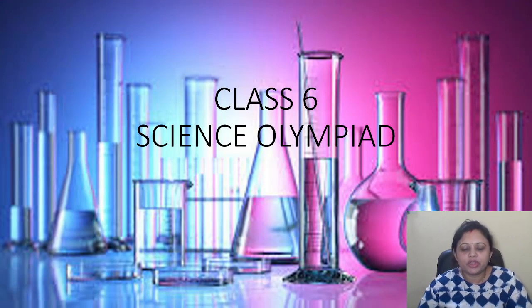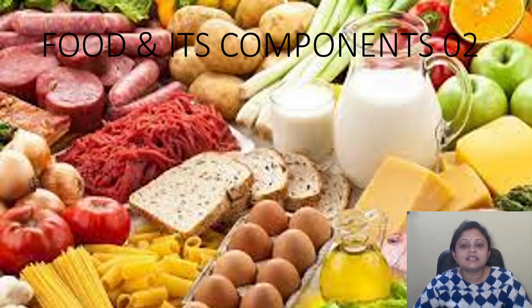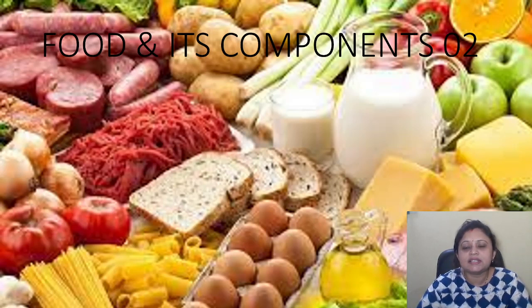So today we are going to read for class 6 Science Olympiad. Which chapter are we going to read? We are going to continue the chapter that is food and its components. In our previous session, we already discussed some questions of this chapter, and in today's session, we are going to discuss some more questions. Are you all ready for it? Yes. So, let's get started.